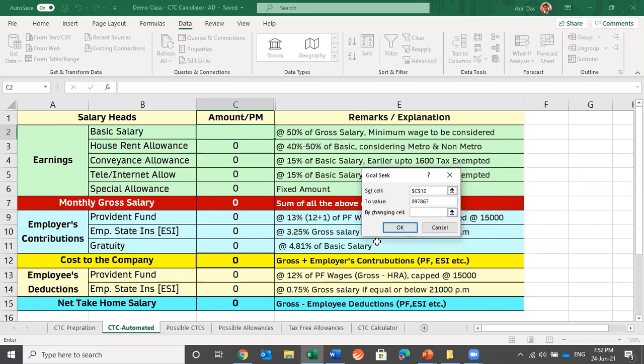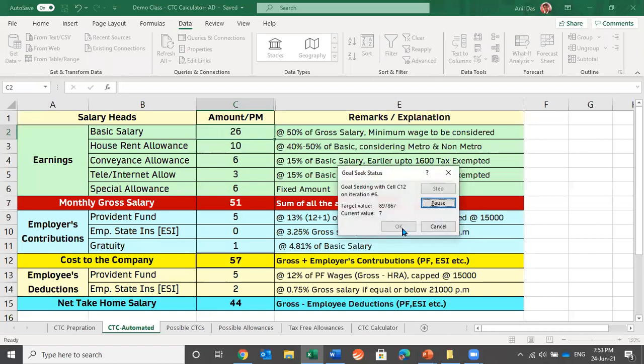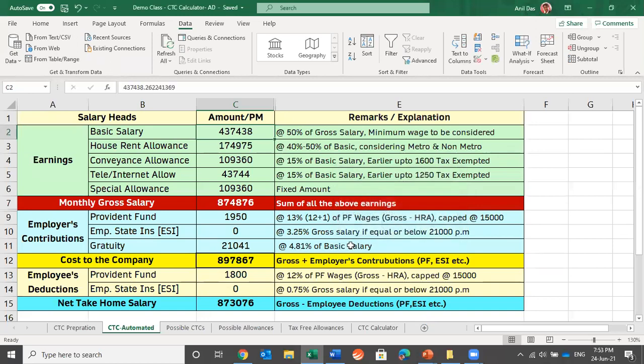And again, by changing cell, Excel is asking for a cell for trying the calculation. I have allotted this. So we are trying to find out the salary breakup or CTC breakup of a CTC of 8,97,867. Let me click OK and let's see whether we are getting the breakup calculated automatically or not. So we have got the salary breakup of 8,97,866 calculated.